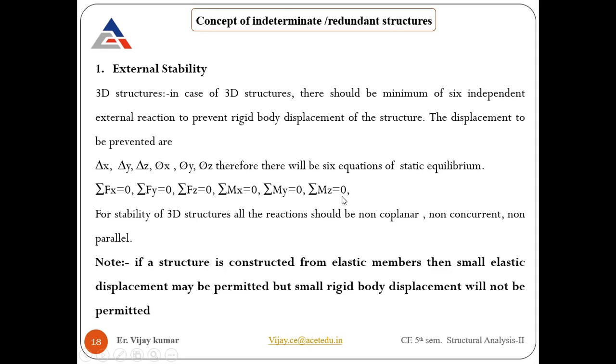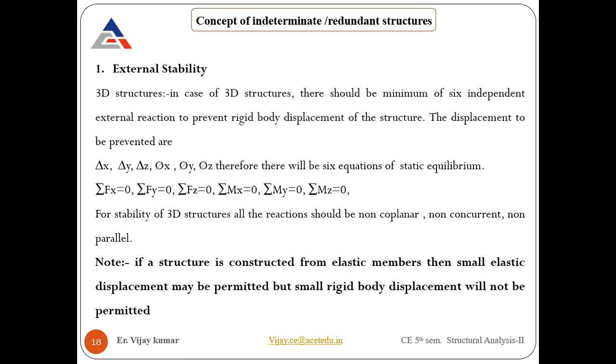For 3D structures to be stable, the reactions should be non-coplanar, meaning not in a single plane; non-concurrent, not meeting at a single point; and non-parallel, not parallel to each other. These are the things to keep in mind for stability of a 3D structure, which is actually not part of the BTech level. We are not going to discuss space structures or anything else, right?